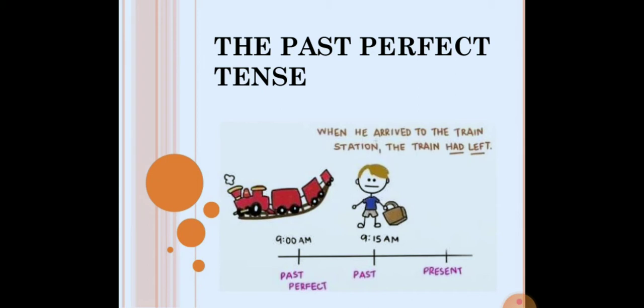Both actions show us the past, but how can we consider the previous action as past perfect tense? So let's have another example. Ram had finished his work before Ravi arrived in office.